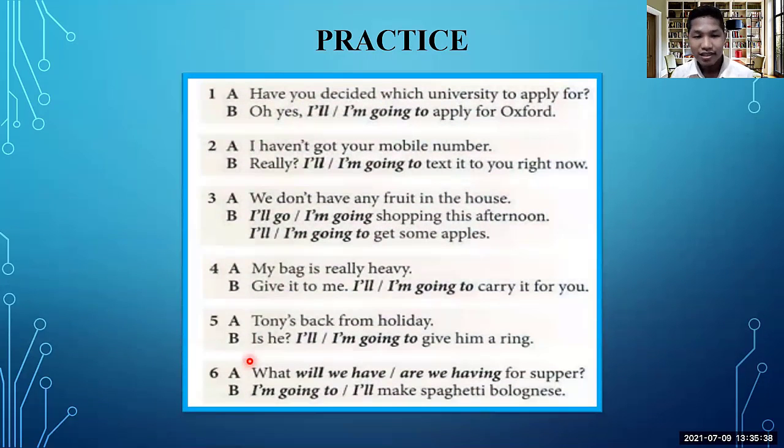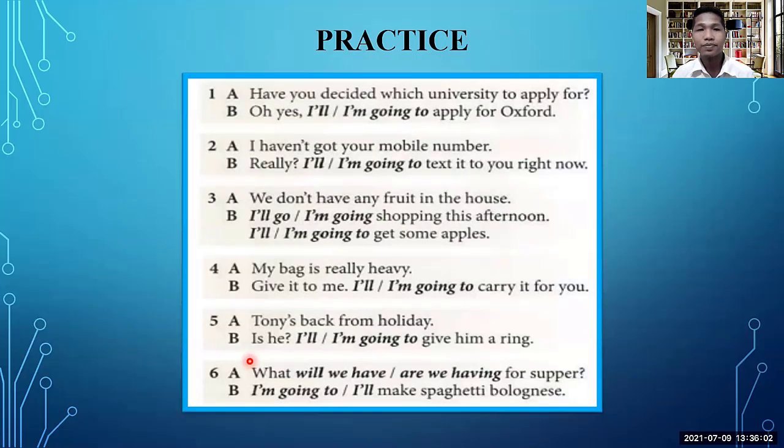So there is a very short conversation dialogue here. We have to look at each statement, or we can take the question and answer here, and then decide whether we use will or going to. Okay, will or going to.